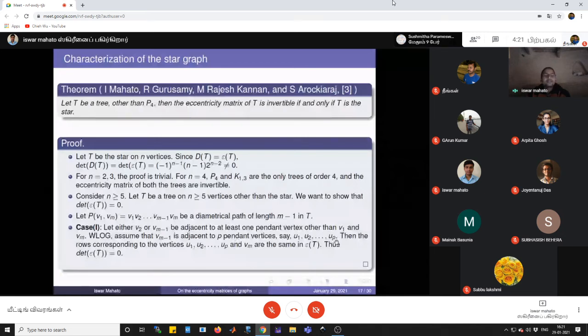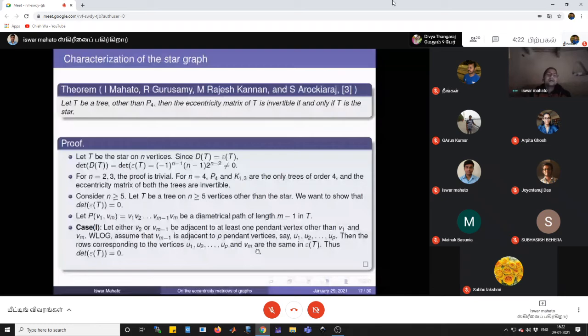Then the rows corresponding to the vertices u1, u2, up, and Vm are the same in the eccentricity matrix of T. Therefore, we get the determinant of T equal to 0. So in this case the determinant is 0. Now we discuss the other case.